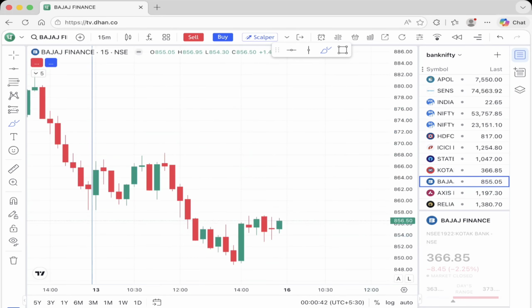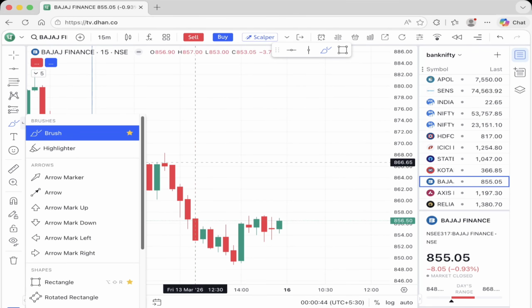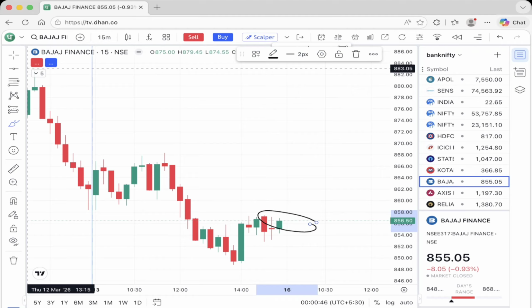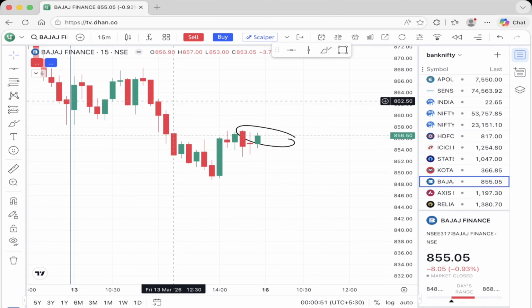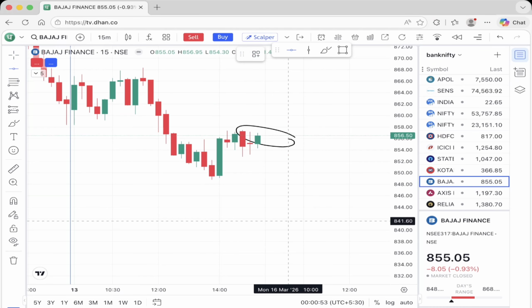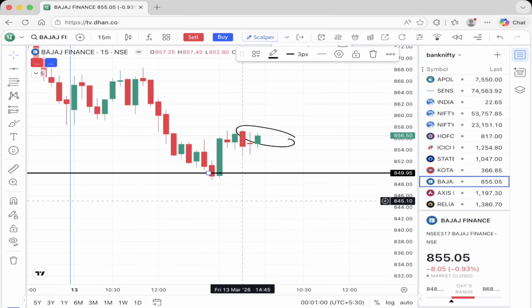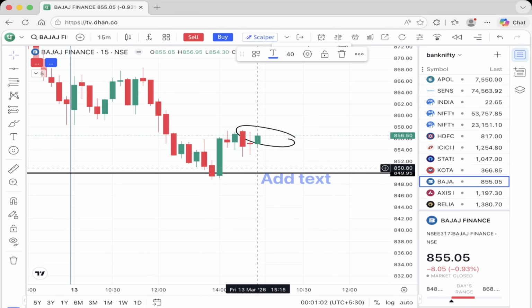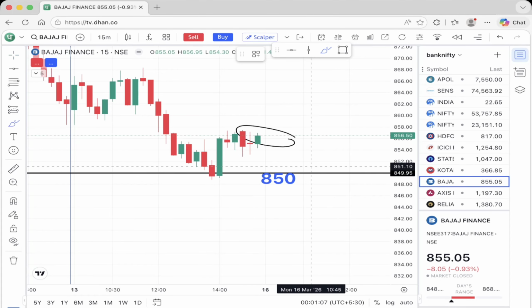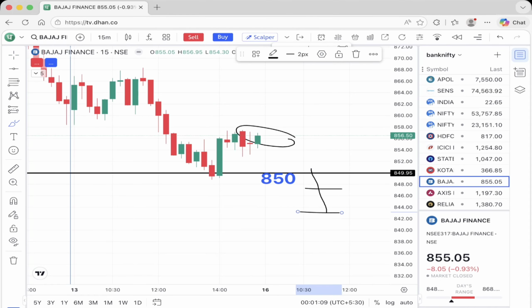Next stock is, guys, Bajaj Finance. It is around 856 level right now. This stock currently closed around 856 level, and if this stock breaks down below 850 level, then we can see a fall in this stock. Okay, so 850 will be the crucial breakdown level for this stock if the market opens negative.